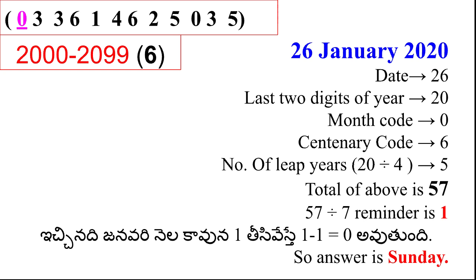The centenary code is 6. The number of leap years is 4 fives are 20, that is 5. The total of the above is 57. So 57 divided by 7 leaves remainder 1. Being in January, 1 is subtracted, that means 1 minus 1 gives 0. So the final answer is Sunday.